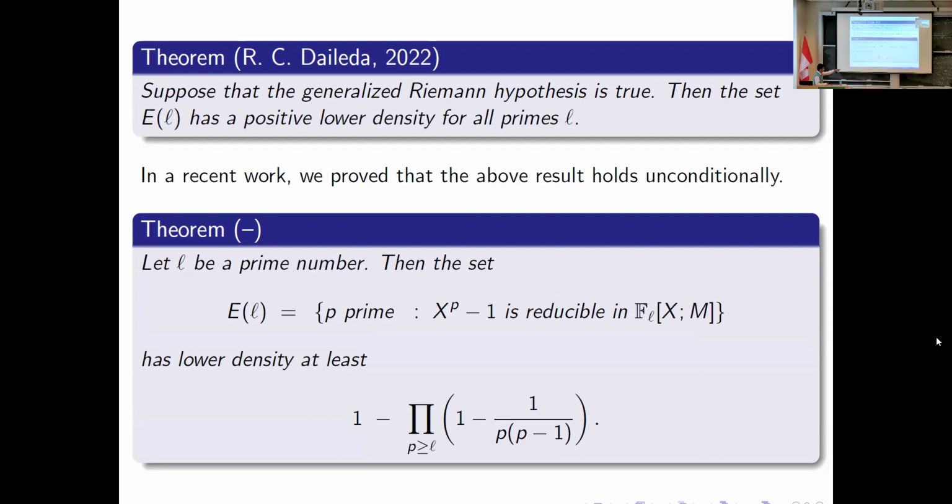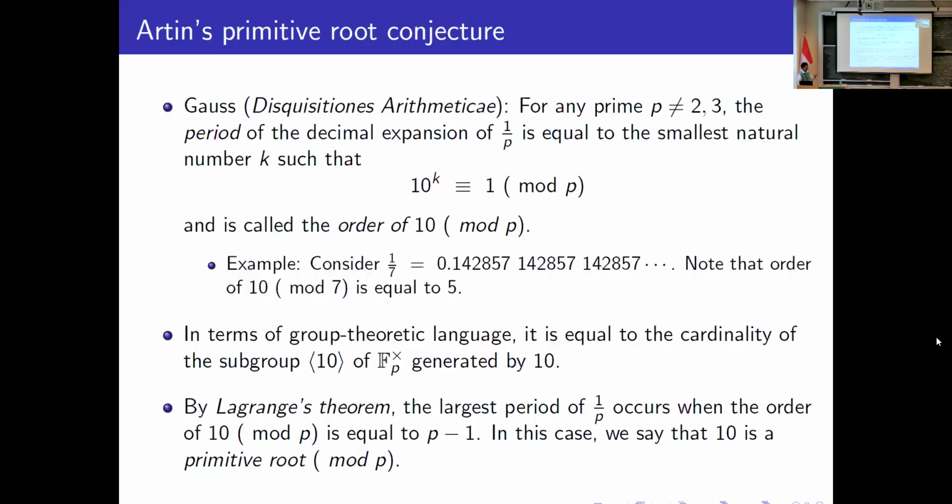And of course, this infinite product reminds us of Artin's constant, which is related to Artin's primitive root conjecture. We already had a nice talk on that, so I will not go too much into the details about Artin's primitive root conjecture. Let me quickly recall. The story goes back to Gauss.